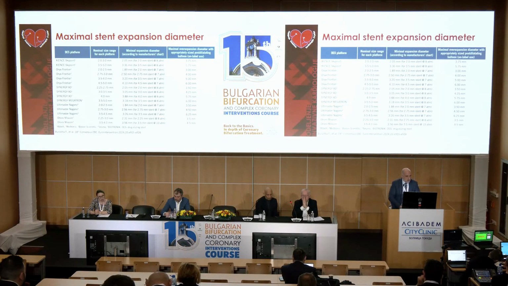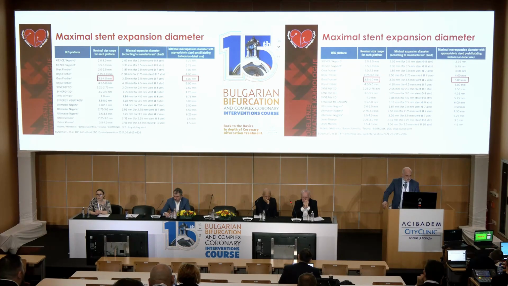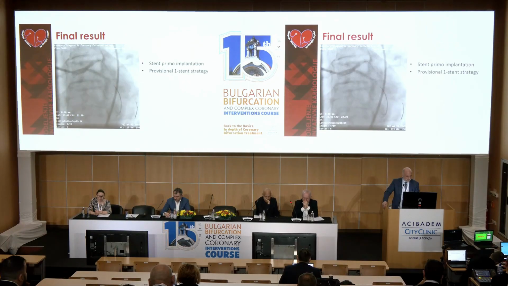When you choose the POT balloon, you must know that stents have a maximal expansion diameter. Like our stent, which is 4 millimeter, maximal expansion is over 5 millimeter, like in our case.